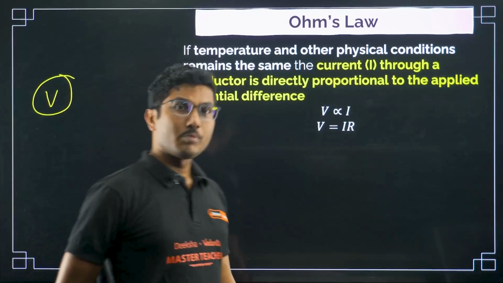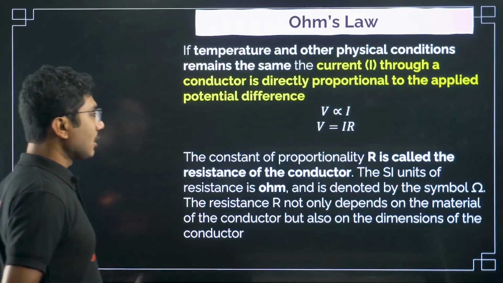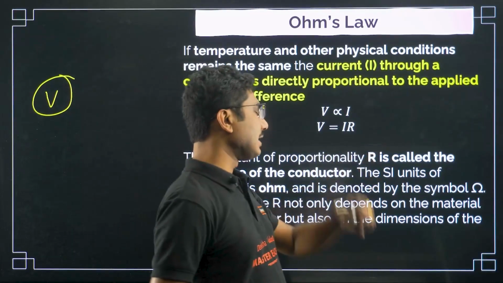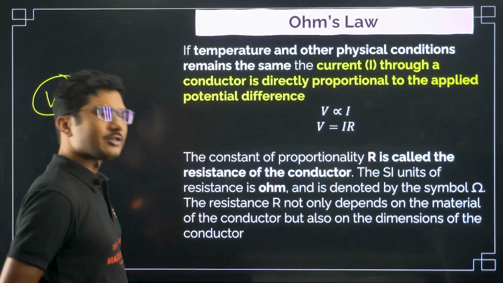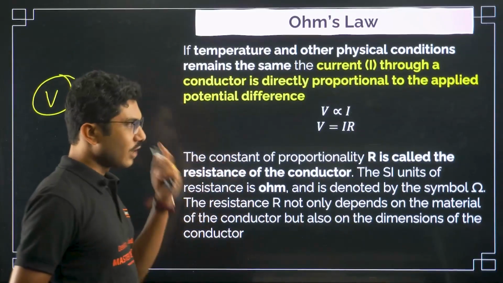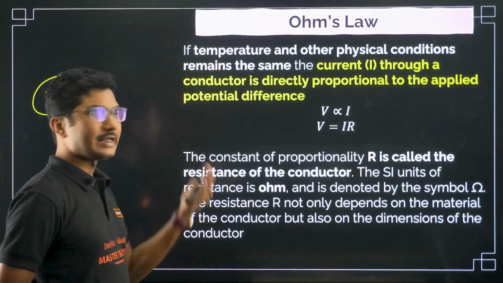The constant of proportionality R is called the resistance of the conductor. So R is resistance, V is voltage, I is current.